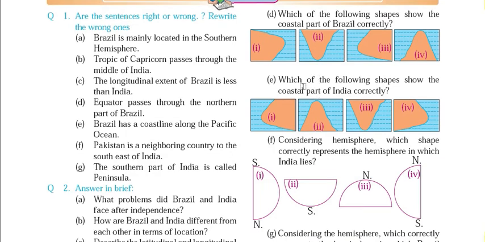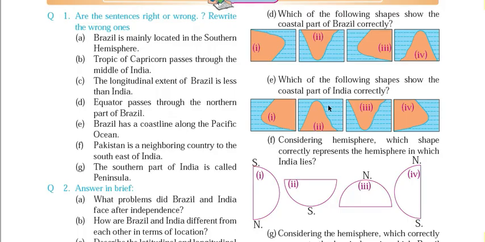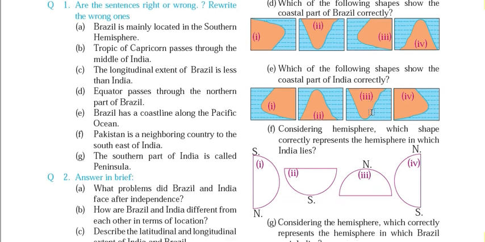Okay. Which of the following shapes shows the coastal part of India? This is the coastal part of India. Option 3, we have already discussed the map of this. Okay, this is a triangular part like this. So here option number 3 is the answer.